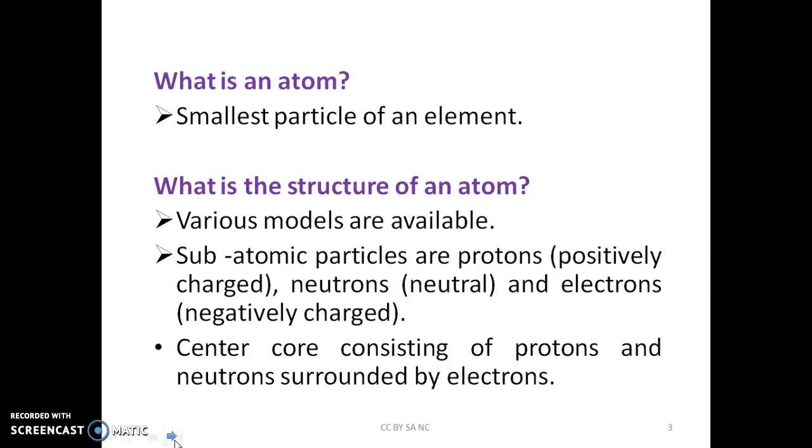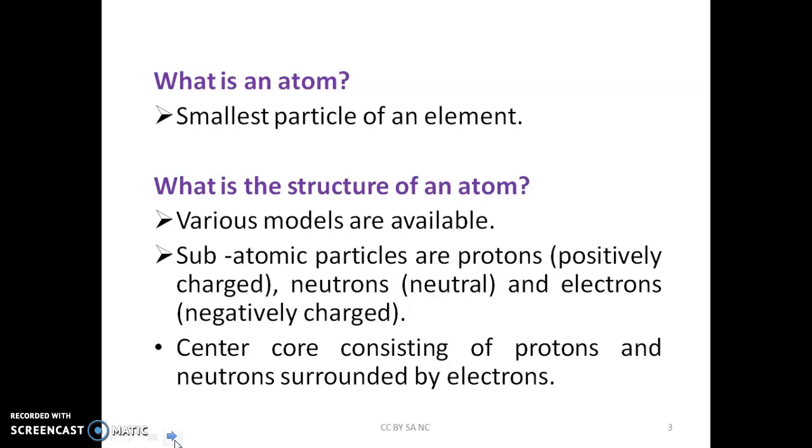If you consider the structure of an atom, from the previous explanations we have studied various models available, and some are accepted. The most accepted models tell that the atom is made up of subatomic particles, which are protons, positively charged, neutrons, which are neutral, and electrons, which are negatively charged.